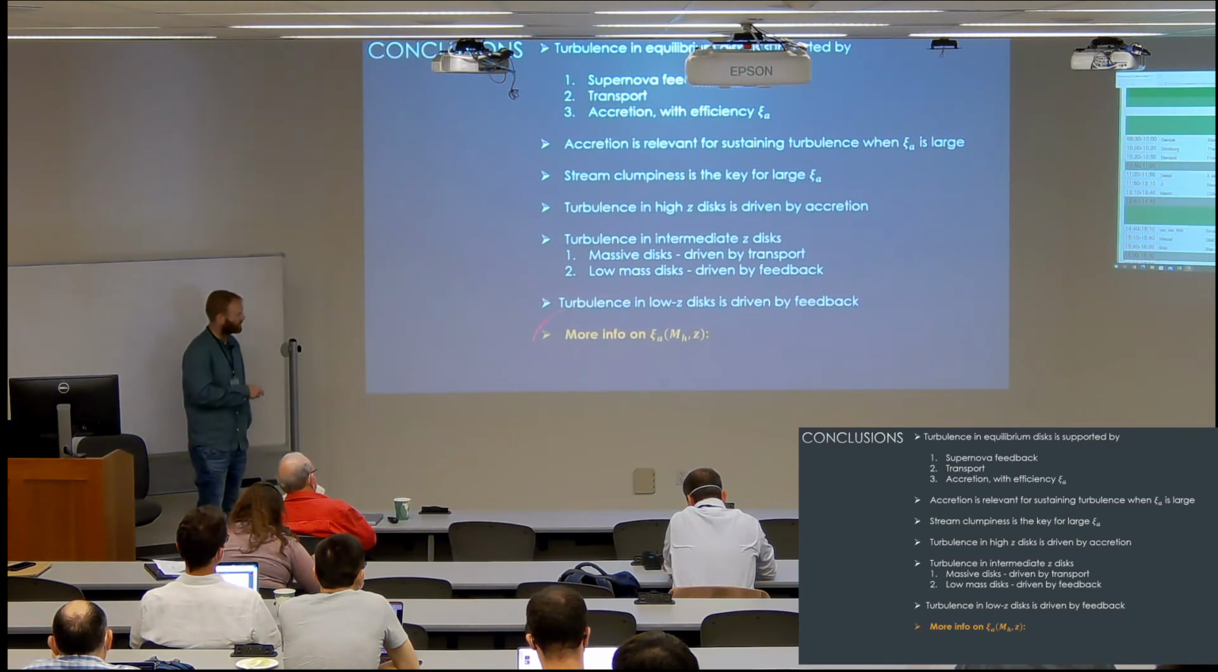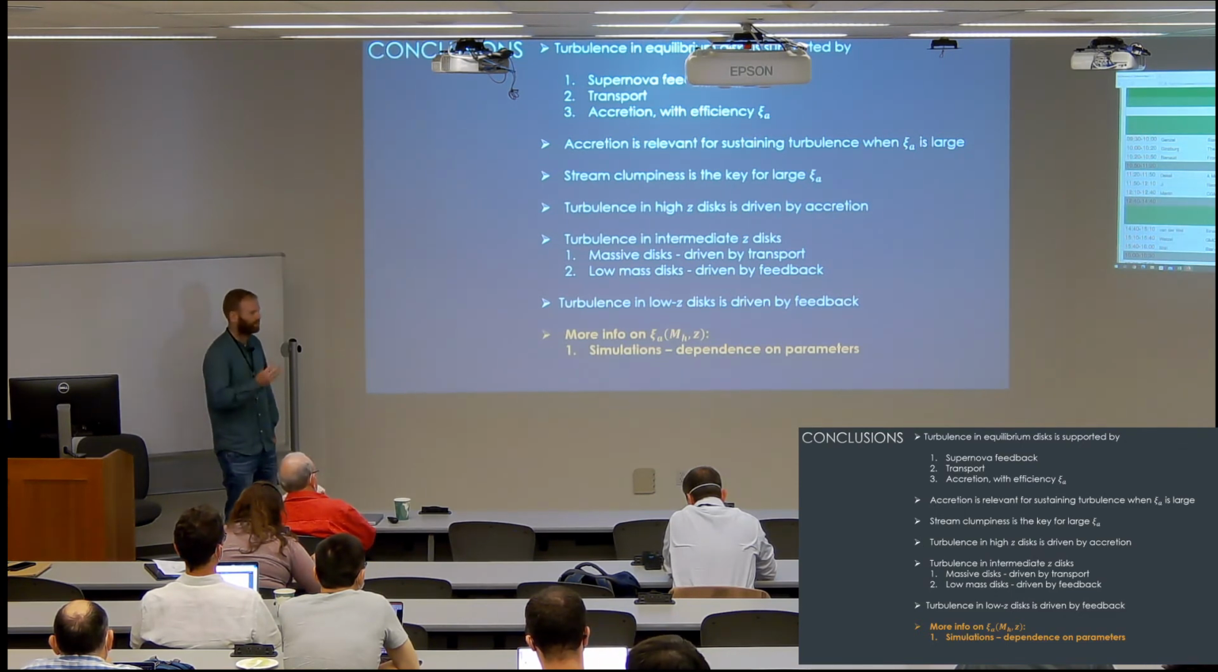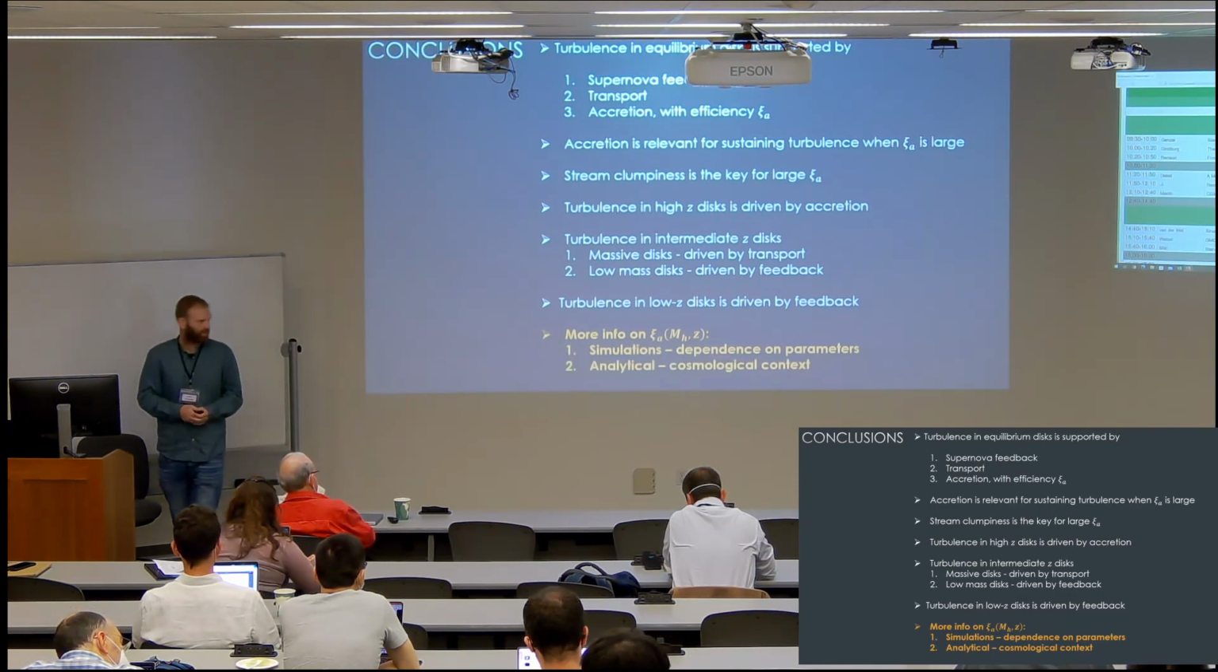And the way we're going to study this and get more information is by simulations, to see how it evolves with different parameters: the clumpiness of the stream, the orientation of the accretion, etc. And using analytical work, we want to take these parameters and put them in a cosmological context.